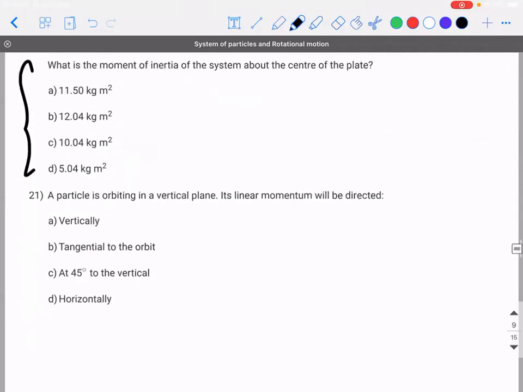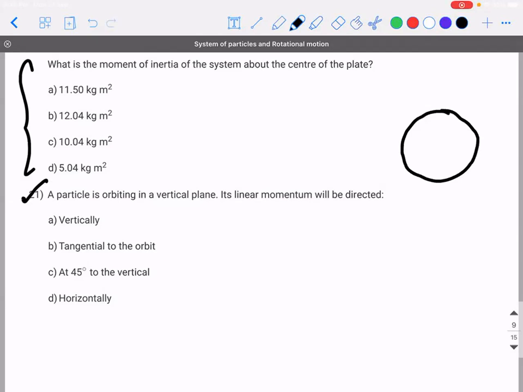Okay. Next. There is a particle which is orbiting in a vertical plane. Its linear momentum will be directed towards? So there is a particle which is revolving in a vertical plane. You know what a vertical plane is, right? If I take this to be the direction of velocity, then its linear momentum is directed what? They asked about linear momentum. So what is the direction of linear momentum? Tangential to the orbit.